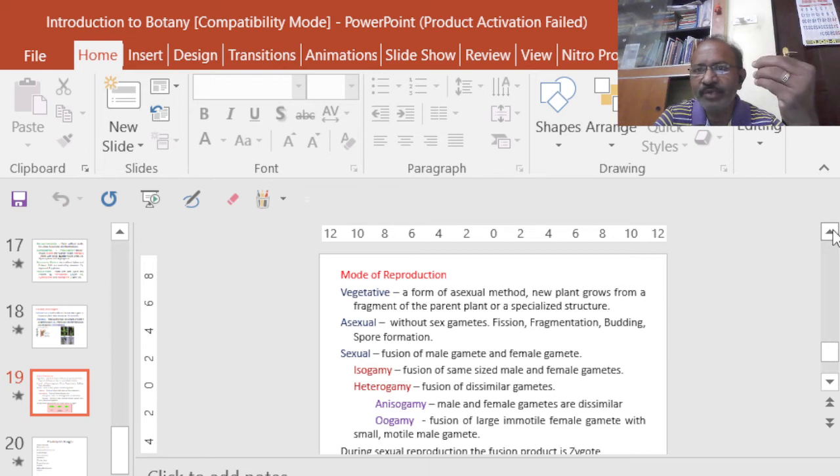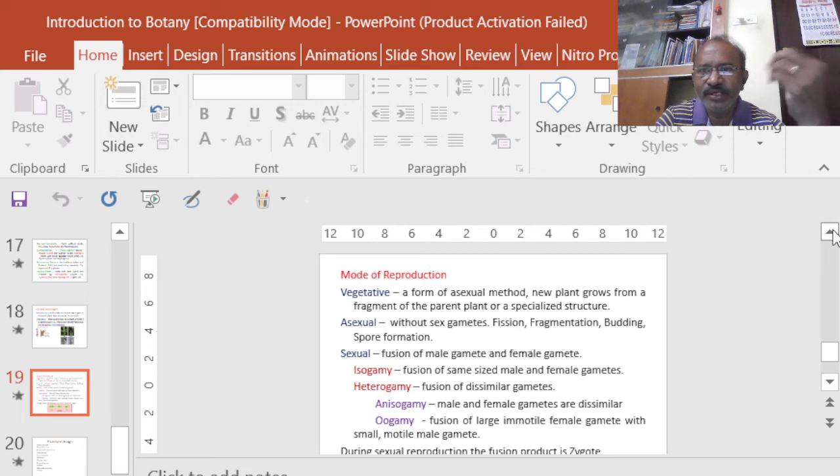Even in higher plants, by another method, we can have this type of vegetative reproduction also. Then asexual reproduction is without sex gametes.